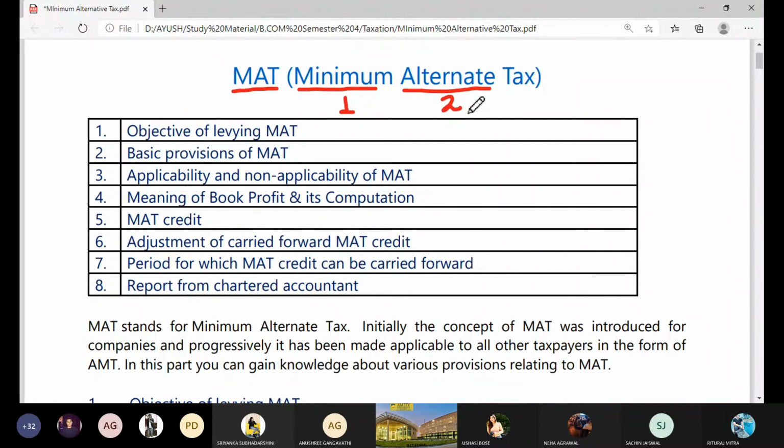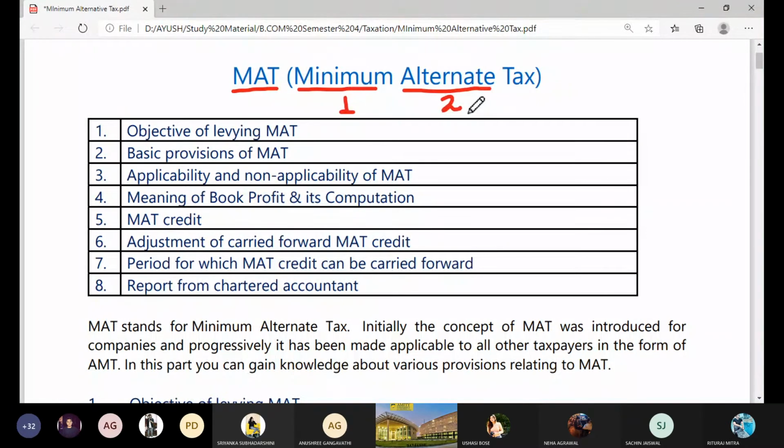We compute the tax liability of a company, and one that we compute under this method, because this is the second alternative tax that we need to compute. And now, as they use the word minimum, we must compare it with the tax liability that a company is getting under the normal provisions.